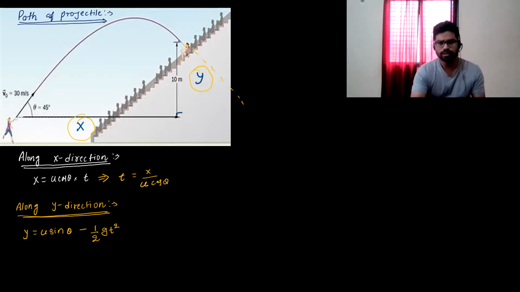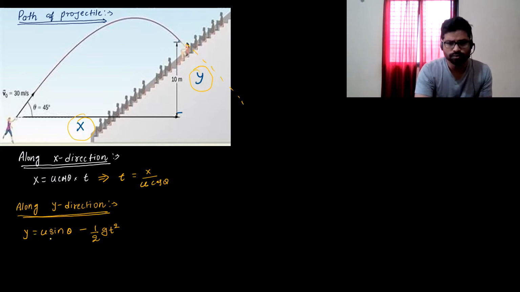So go back to the basics. In x direction, we can always write x is equal to u cos theta into time. So time we can calculate from here. In y direction, I can write u sine theta into time minus half gt square.